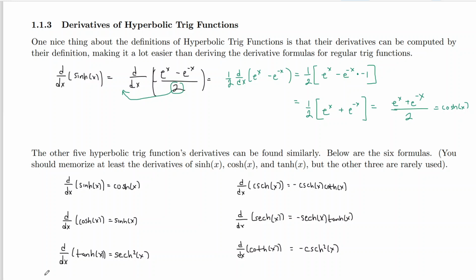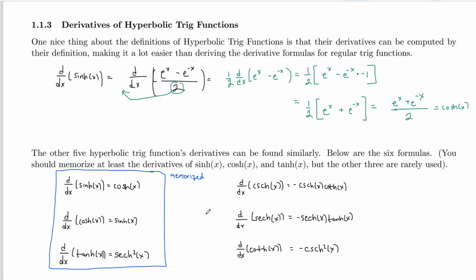Now, as far as the 6 hyperbolic trig function derivatives go, the main thing is you just really need to memorize the 3 sine, cosine, and tangent hyperbolic. You can memorize the other 3, it doesn't hurt. I won't expect you to have these memorized, but these should be memorized. And the reason they should be memorized is really because they're the 3 that you would see pop up. These pop up maybe 1% of the time you actually deal with hyperbolic trig functions, and hyperbolic trig functions probably pop up 1% of the time you're dealing with any type of function.